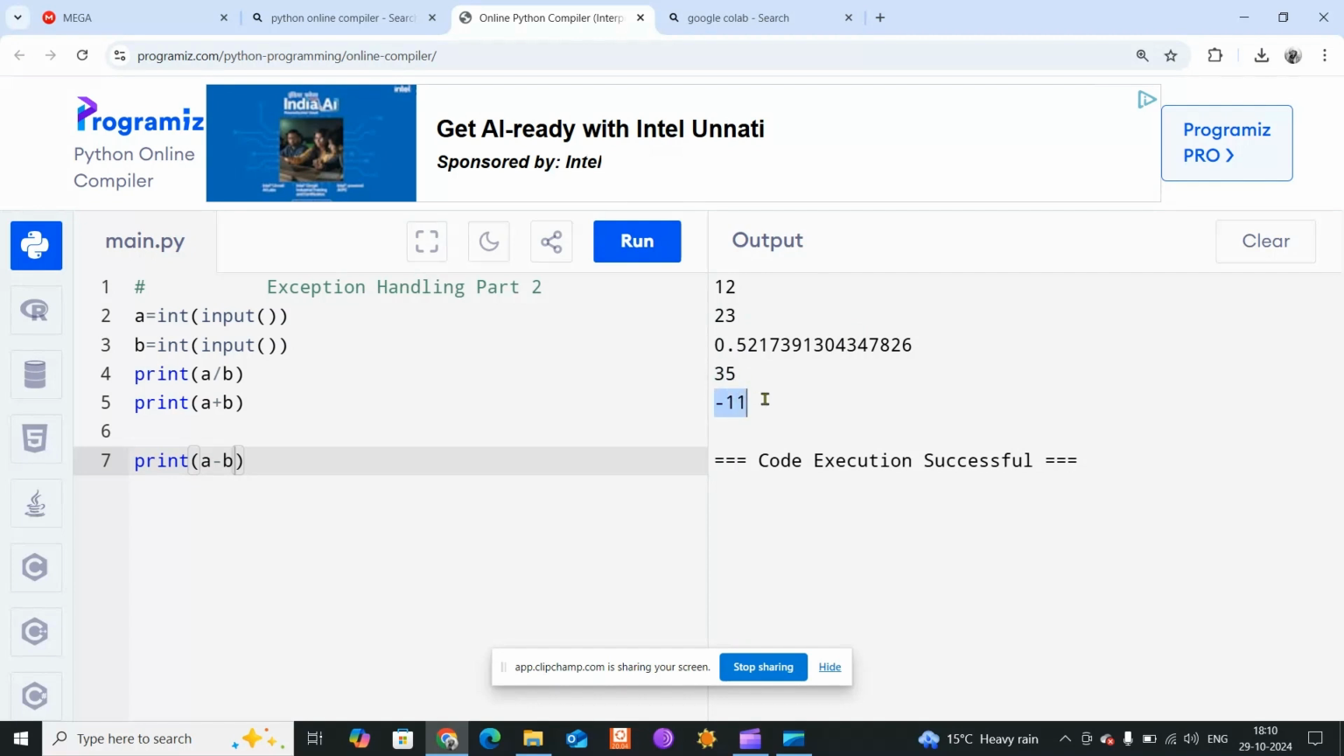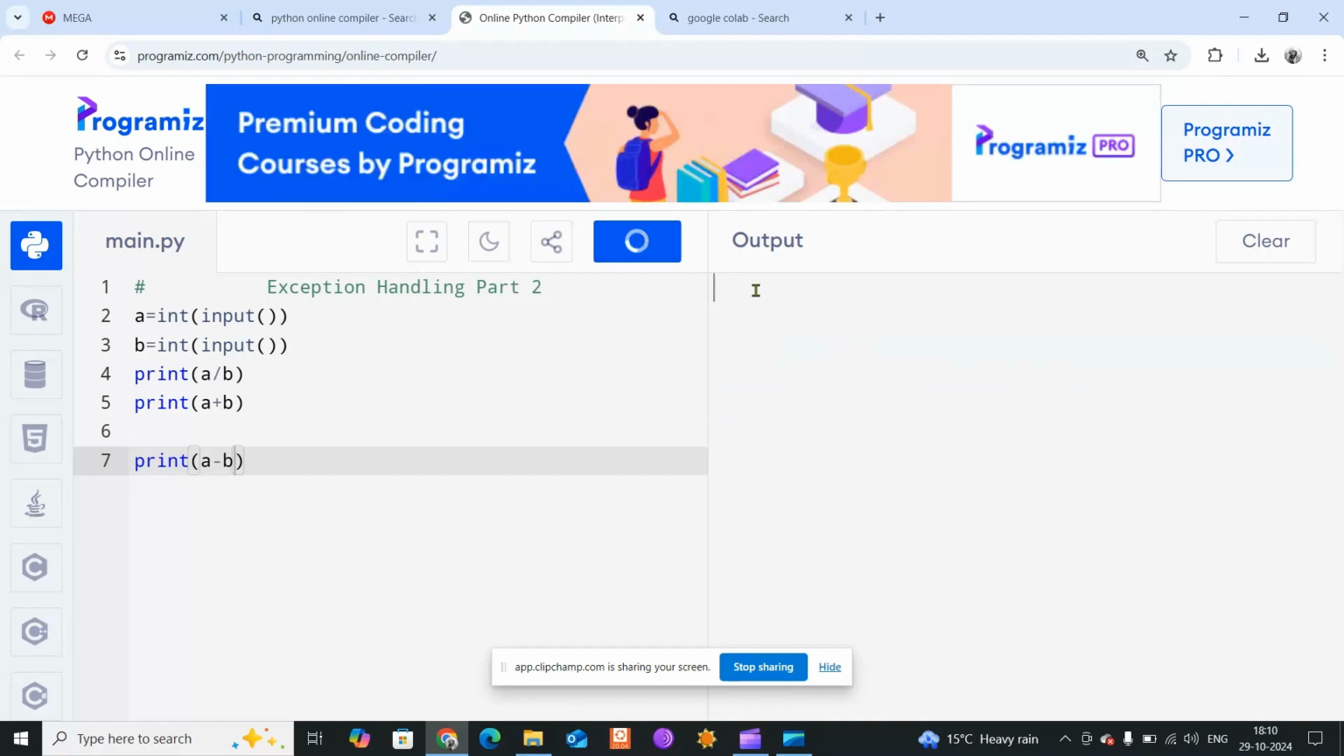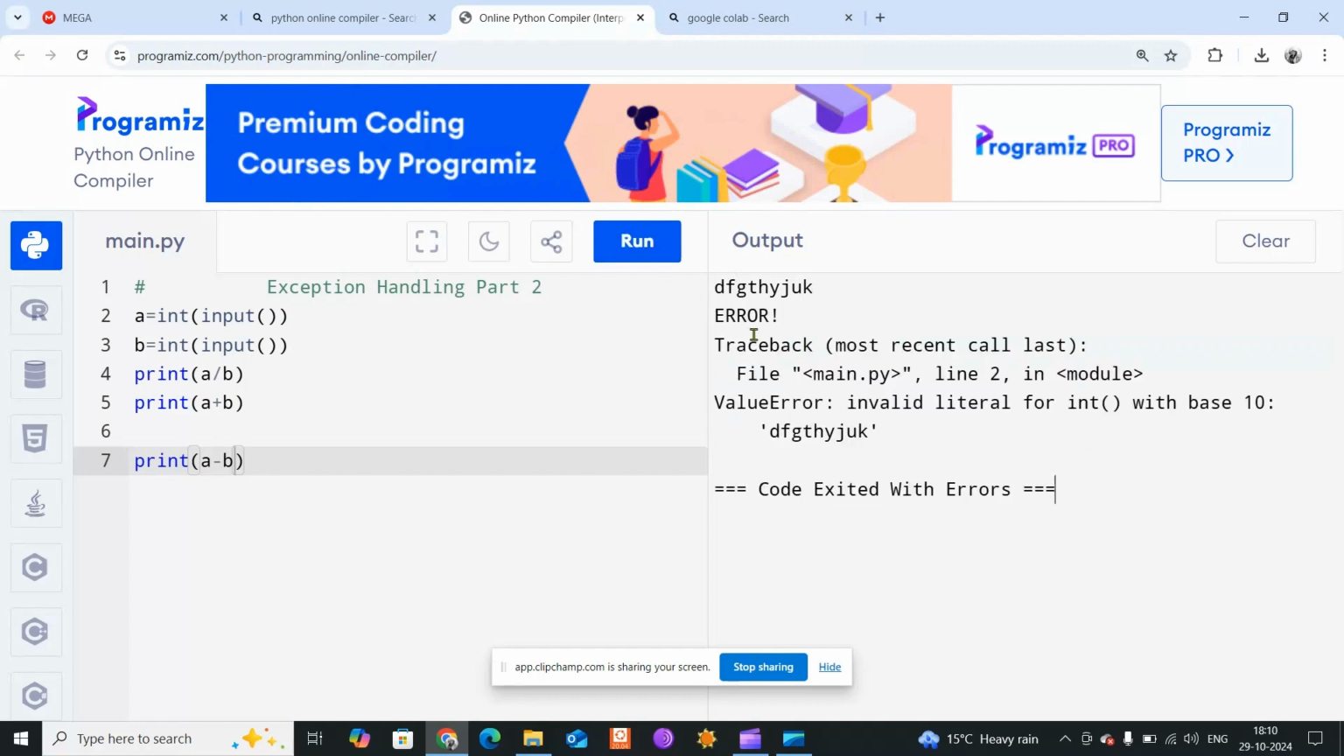But if I run this program again and the scenario is something like this, I give 12 here and then 0 here, the program crashes. This is one scenario. Again, if I run this program and instead of an integer I give something like this, it also crashes because we can't typecast the string to an integer. So in this program we are seeing two kinds of error.